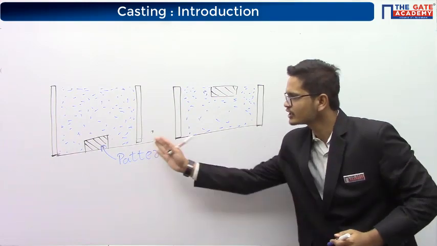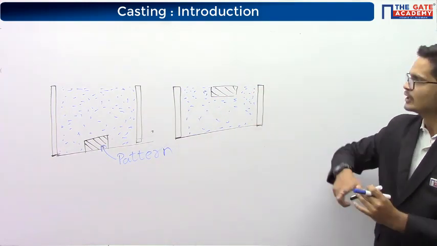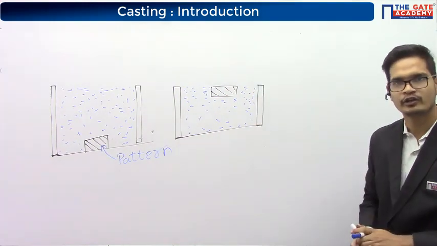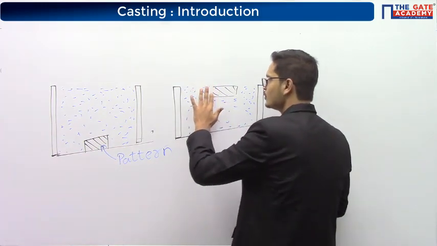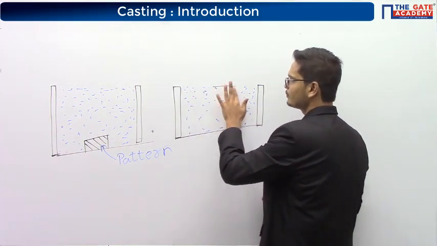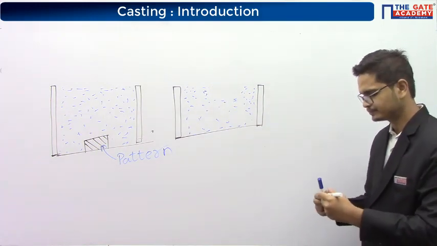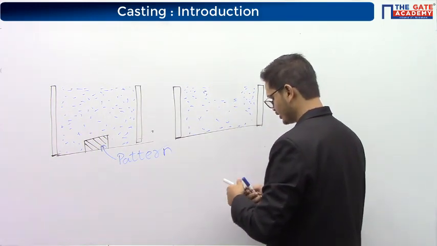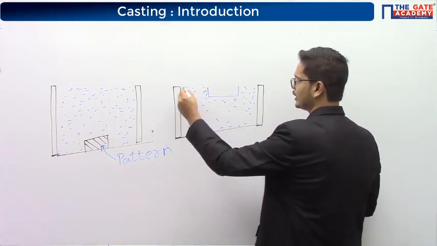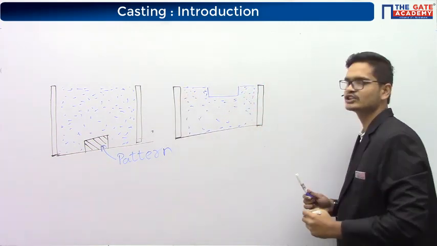We have inverted the setup. The pattern has come on the top. Now we'll remove the pattern. So when we remove the pattern, what is left behind is a cavity. Okay. We have removed the pattern. Here, all we have is a cavity.